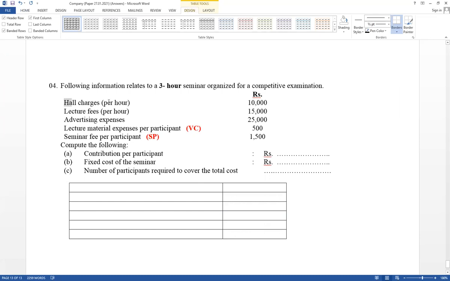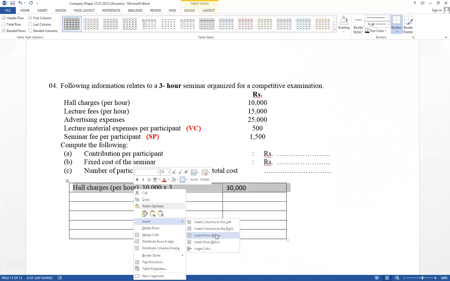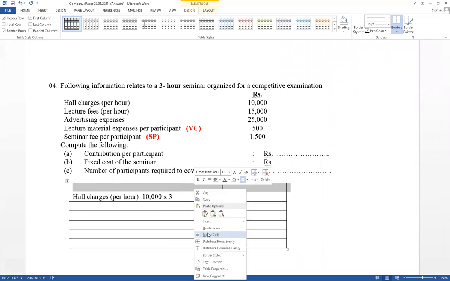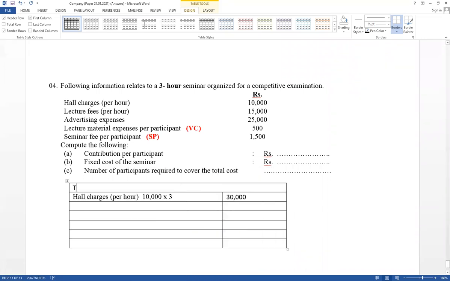Think about hotel charges, 10,000 per hour, but it has given a 3 hour seminar. Therefore, 10,000 per hour into 3, therefore 30,000. We are going to calculate total fixed cost.